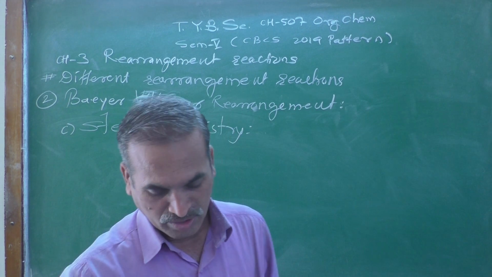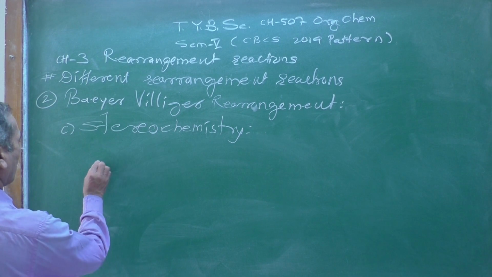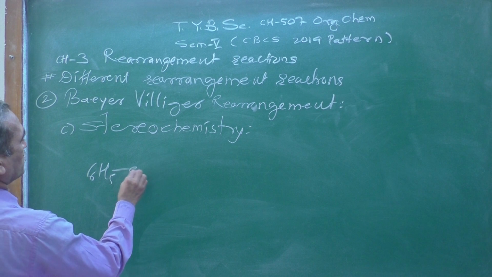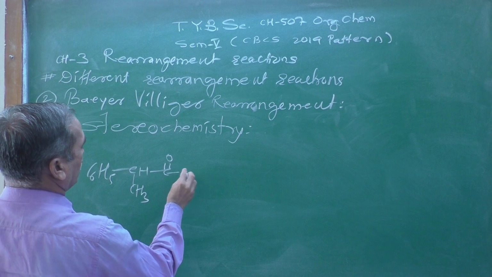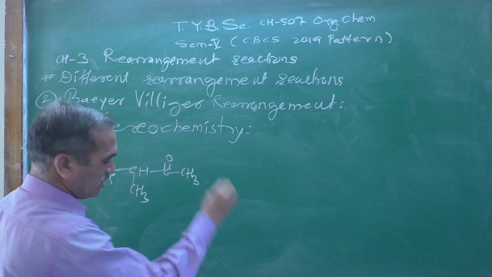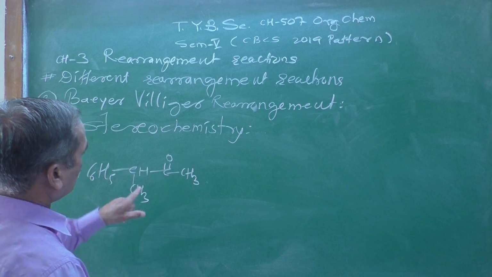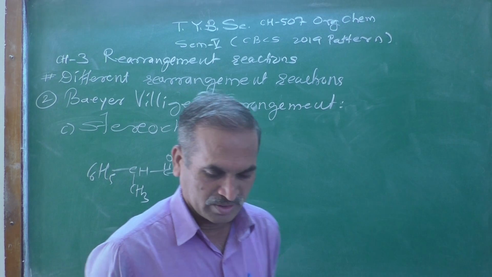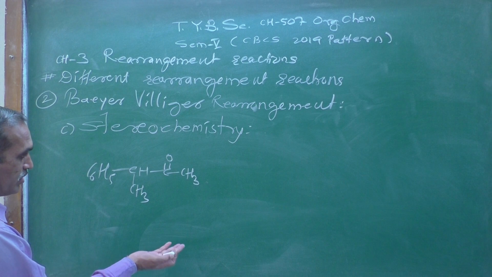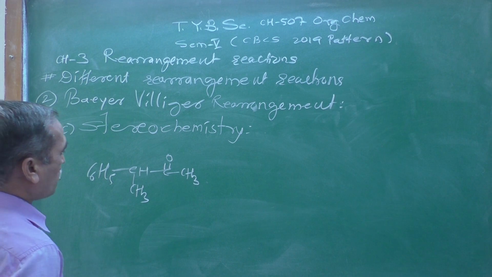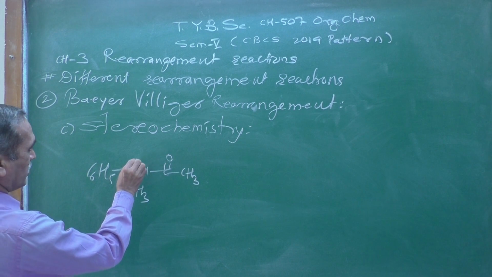So let's see one example here. Suppose we have C6H5CH(CH3)C(=O)CH3. Look at this, it is an aliphatic ketone, but is this compound optically active or inactive? It is definitely optically active, because this substrate has one chiral center.